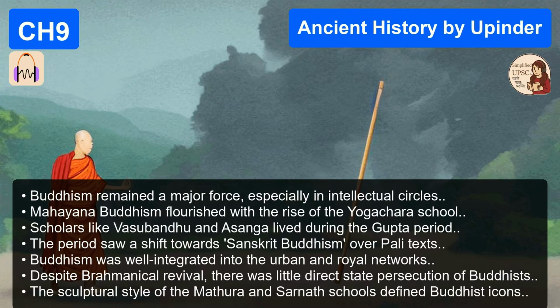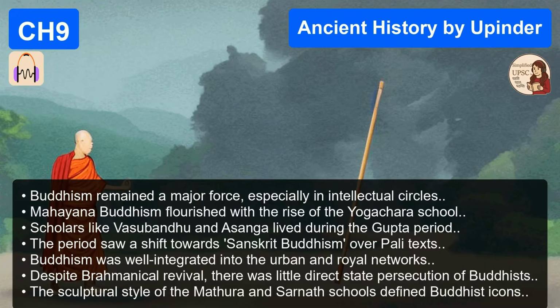Everything. His eyes are half closed in deep meditation. There's a faint, serene smile on his lips. The drapery of his robe is almost transparent. It reveals the form of the body underneath, but in a very subtle way. It doesn't distract. It's not just a statue of a person. It feels like a philosophy carved in stone. You look at it, and you feel calm. That is the genius of Gupta art.